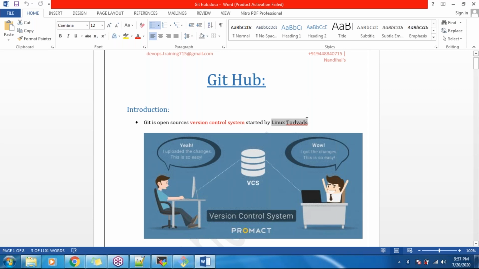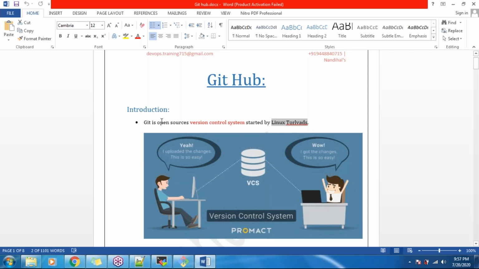Does anybody remember who this Linus Torvalds is? Any idea? This is the person who invented Linux, the operating system like Red Hat that you are seeing. The Linux operating system was invented by Linus Torvalds, and the same person invented Git.